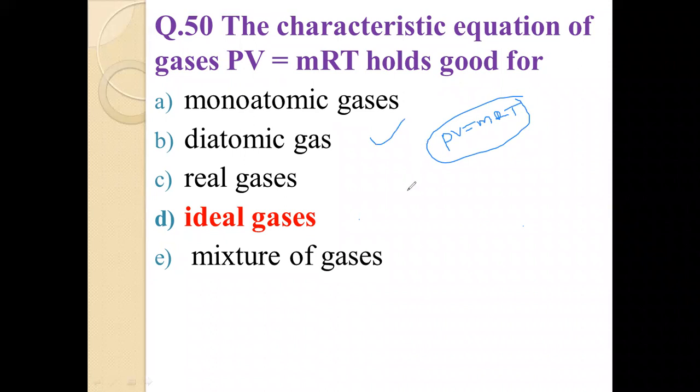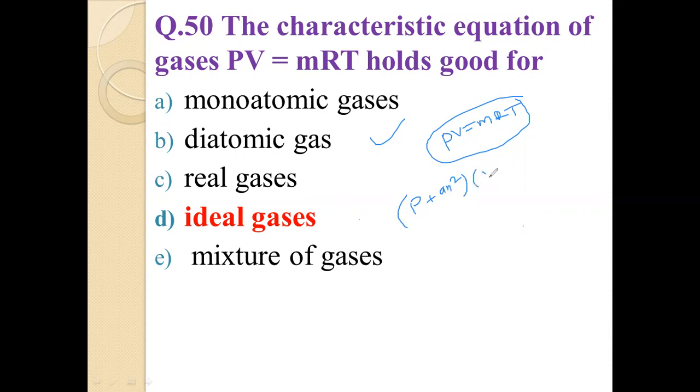Then, friend, another condition: if we change P to P plus a n squared over V squared, and V to V minus n b, this is the relation for real gas.